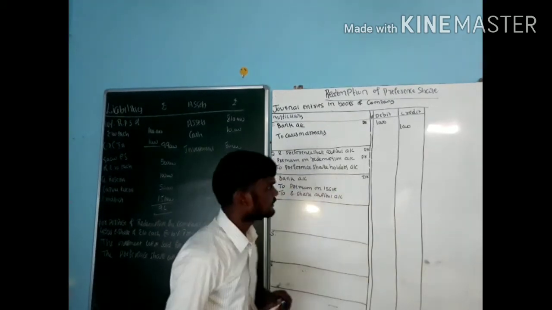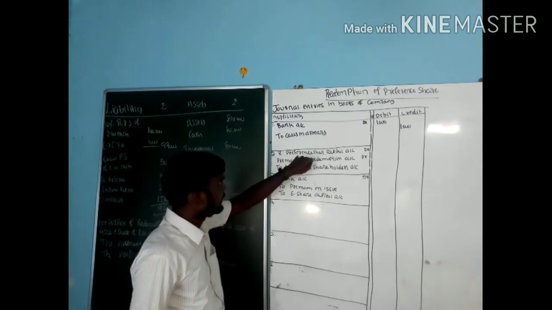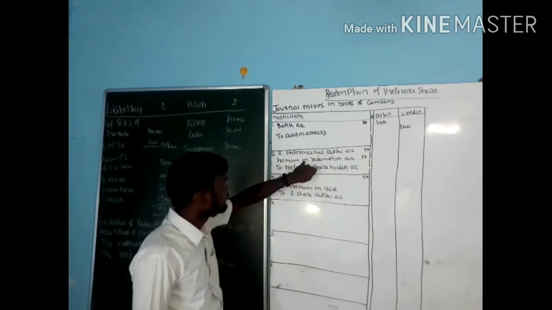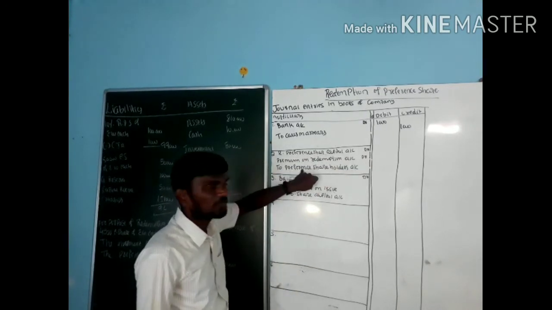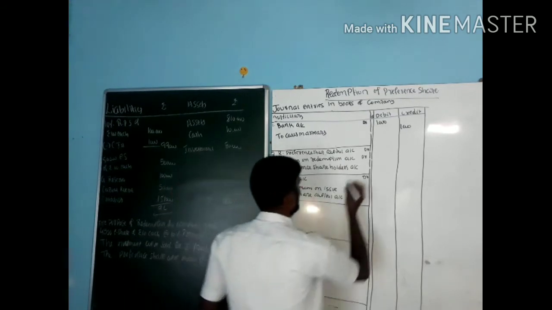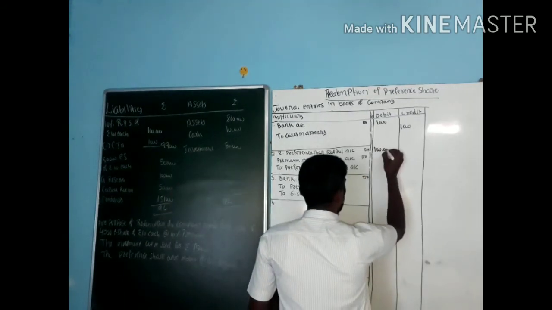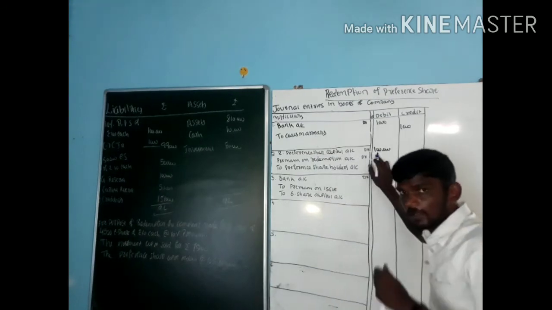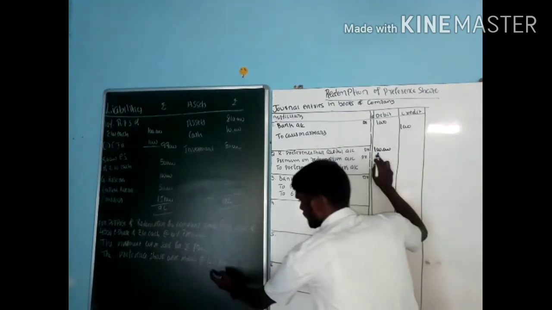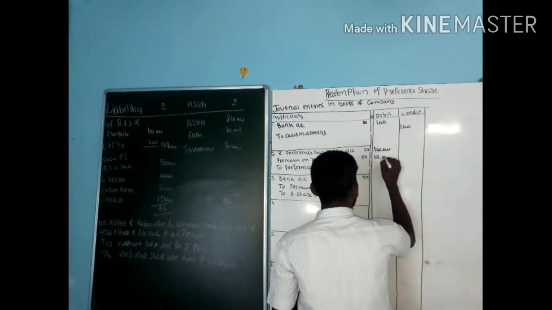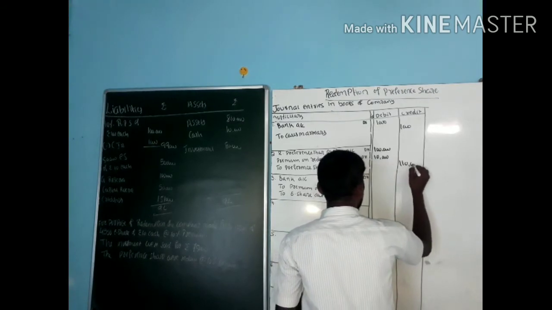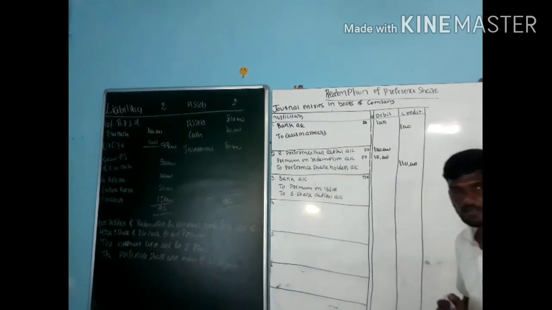So go for the entries now. First entry is what? Redeemable preference share capital account debit, premium on redemption account debit, to preference shareholders account. So what is the actual value of preference share? Actual value of preference share is 1 lakh, plus we need to pay extra amount. How much extra amount? 10%, that is 10,000. To the preference shareholders I need to pay how much? That is 1 lakh 10,000.